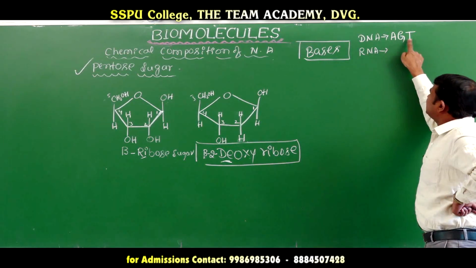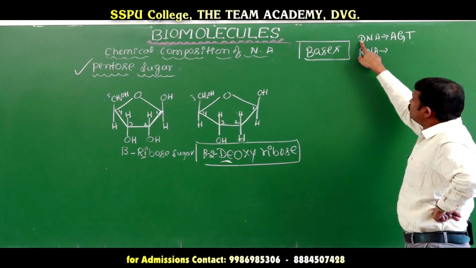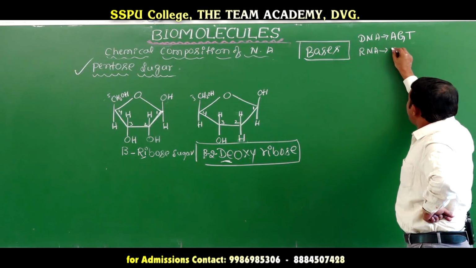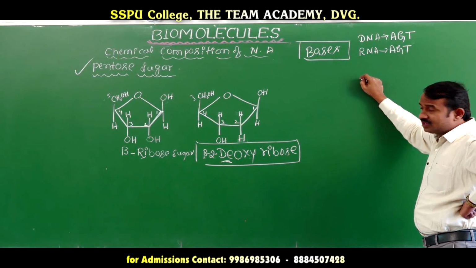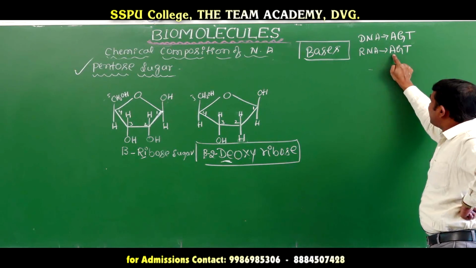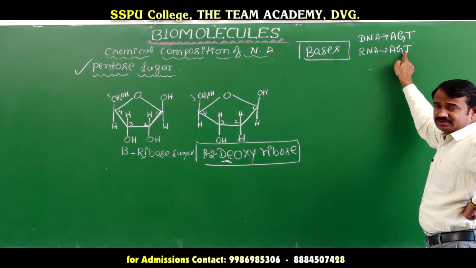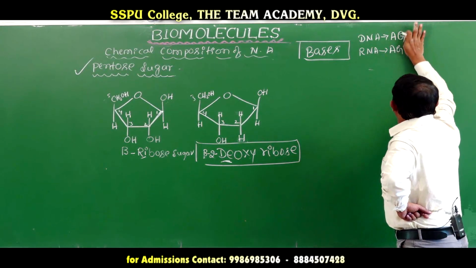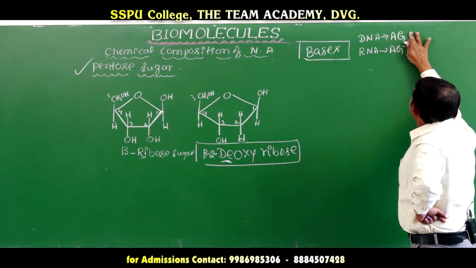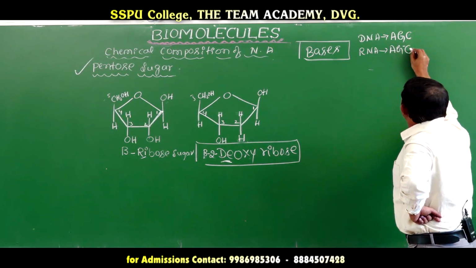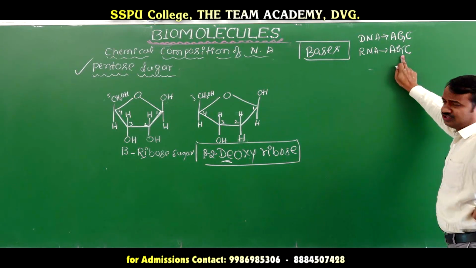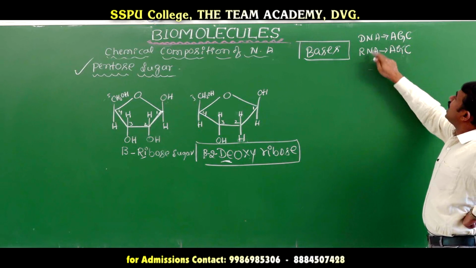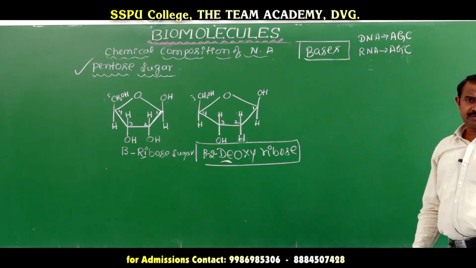And RNA also has adenine, guanine, sorry, adenine, guanine, cytosine. Adenine, guanine, cytosine are used in both DNA and RNA.